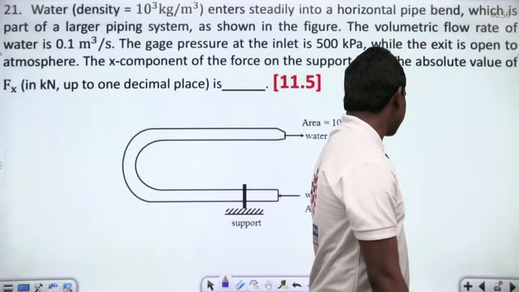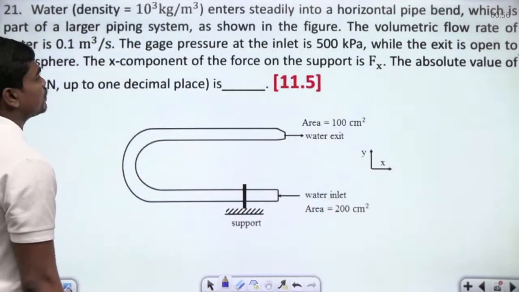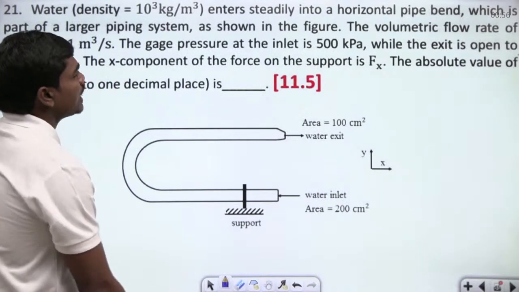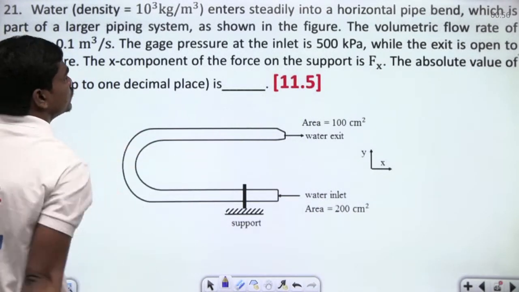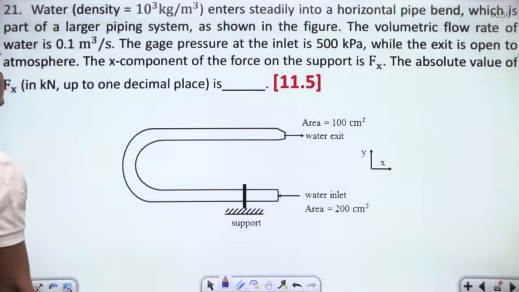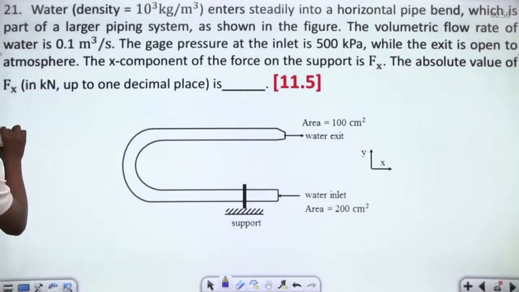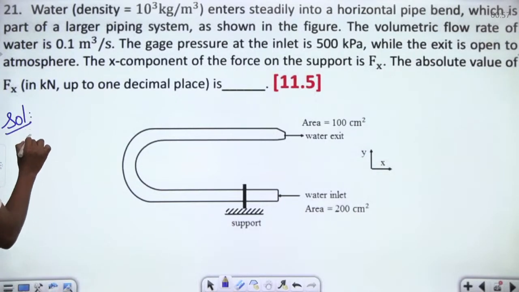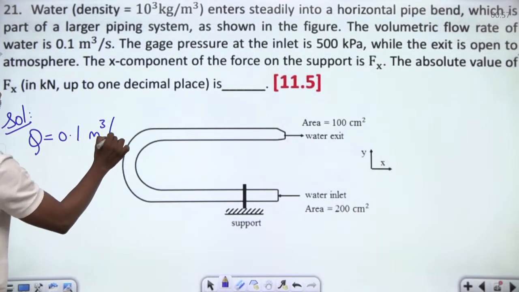Next, let's go for the last 2 questions. Okay, this is one question that we have again. Water of density 10 cube kg per meter cube, so 1000 kg per meter cube, enters steadily into a horizontal pipe bend, which is a part of a larger piping system as shown in the figure. The volumetric flow rate of water is 0.1 meter cube per second. So if you write the solution, the volumetric flow rate is equal to 0.1 meter cube per second.